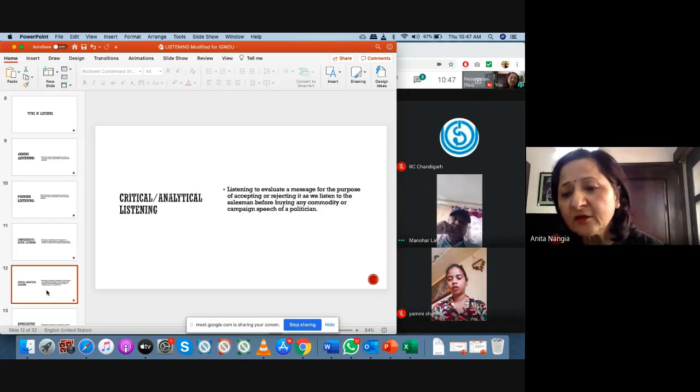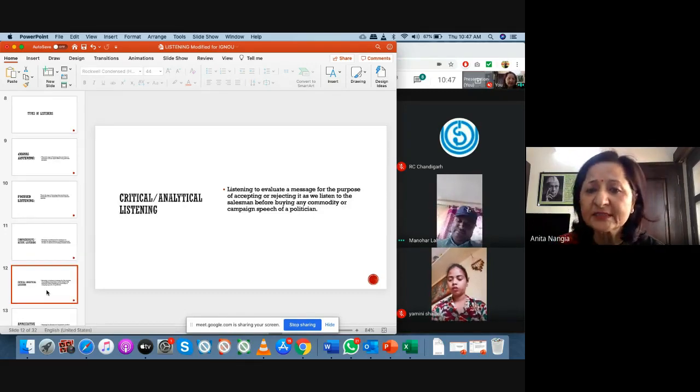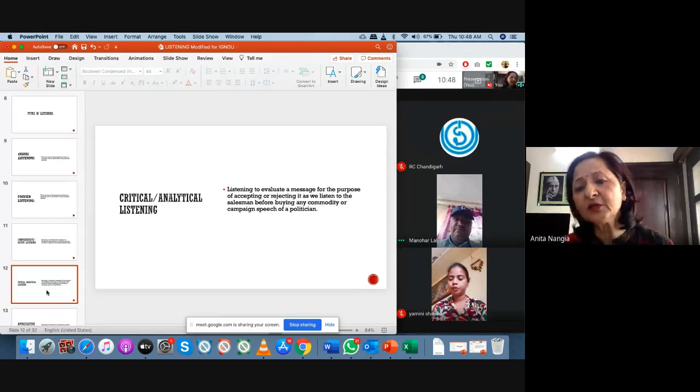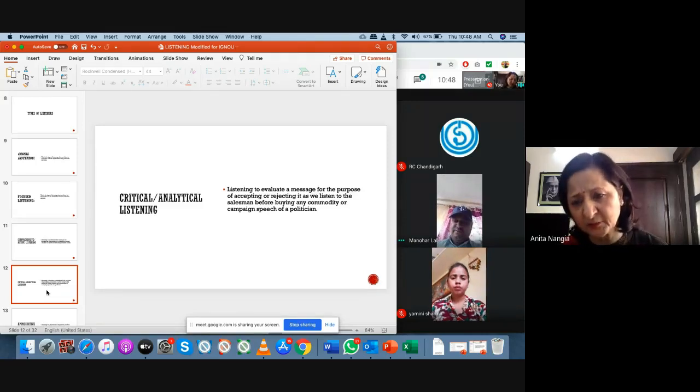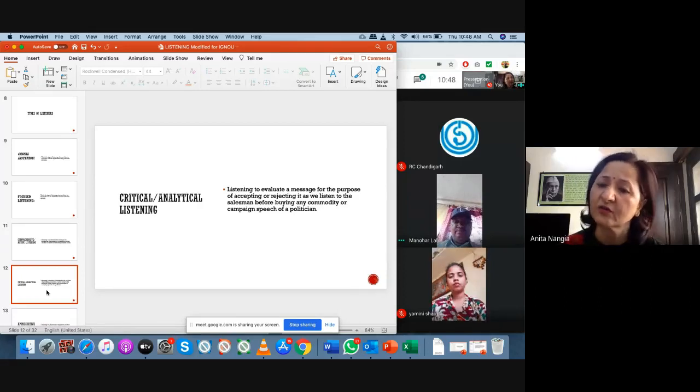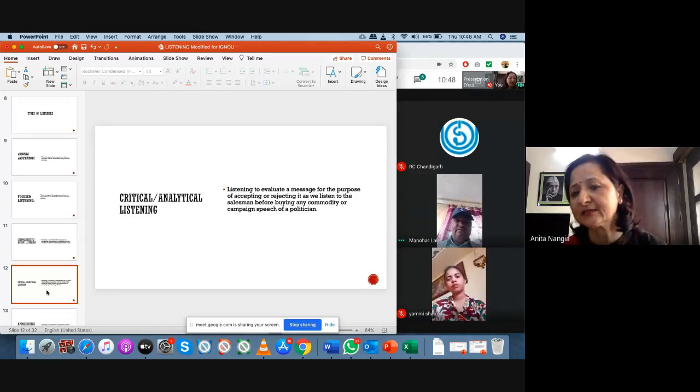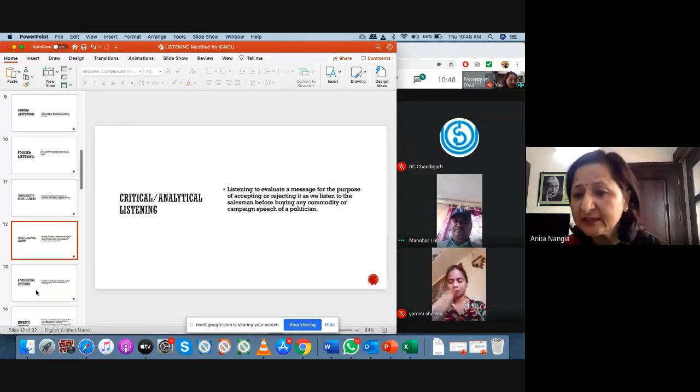Then we have critical or analytical listening. What is this? Listening to evaluate a message for the purpose of accepting or rejecting it. This is analyze करते हो आप. जैसे for example दिया है यहाँ पे. If you go to the market to buy a commodity, कुछ खरीदने गए हो आप, the salesman will speak a lot about his or her product, and then you have to analyze whether it is worth buying or not. Okay? This is called critical or analytical listening, whether you want to buy that thing or not.